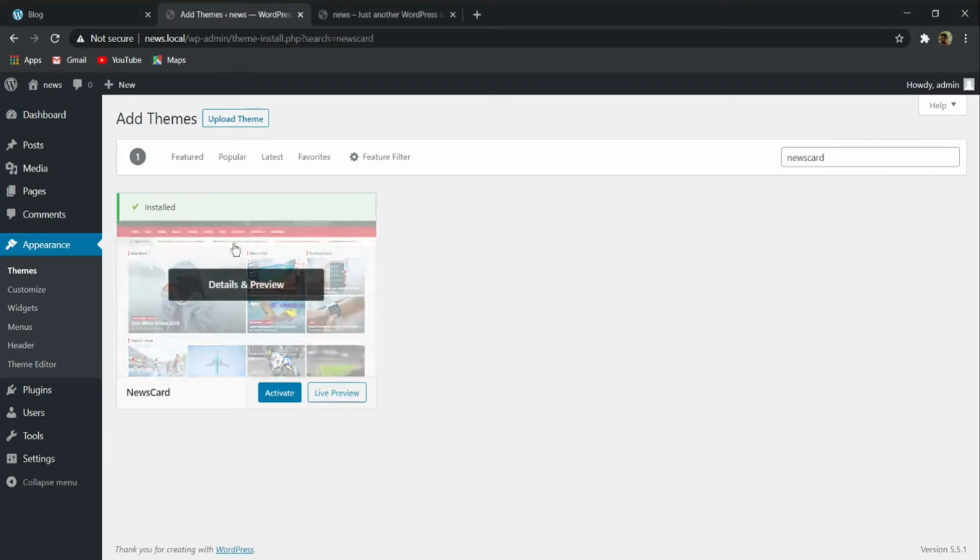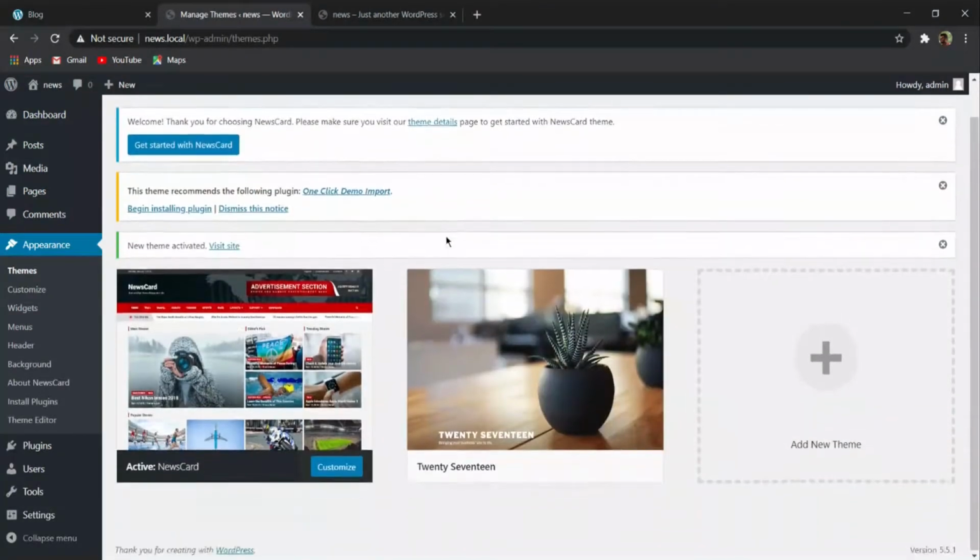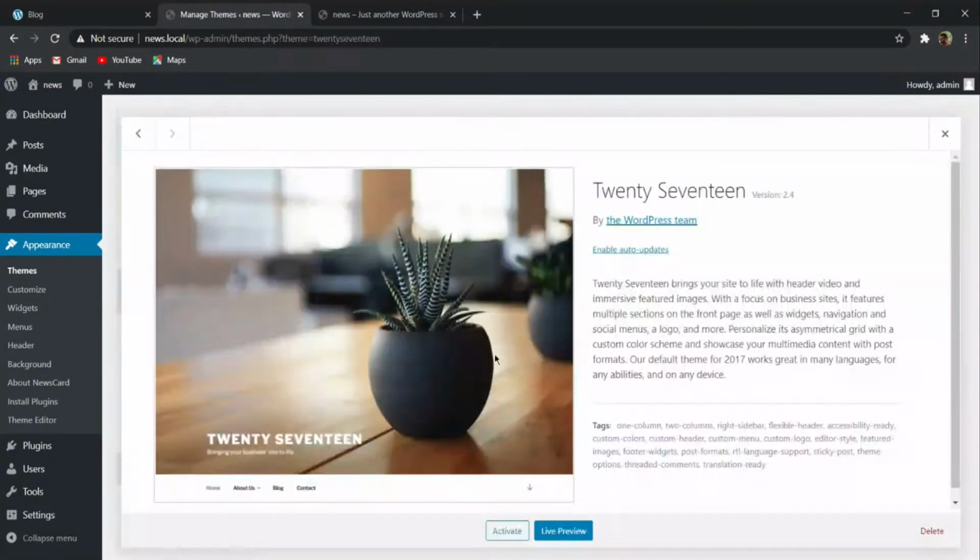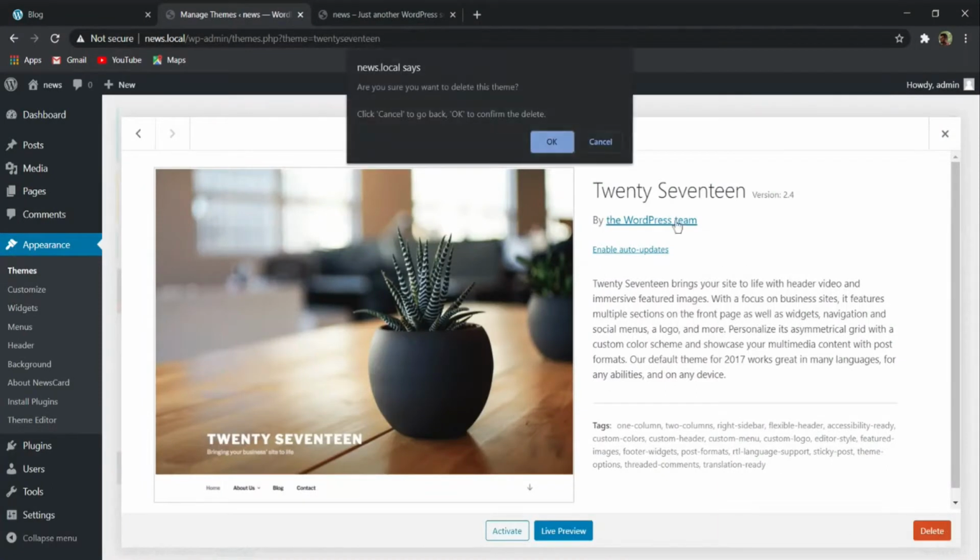Here you can see that I have installed this theme. Now I will click on activate to activate this theme. Here I will also delete this post. So let me click on delete.